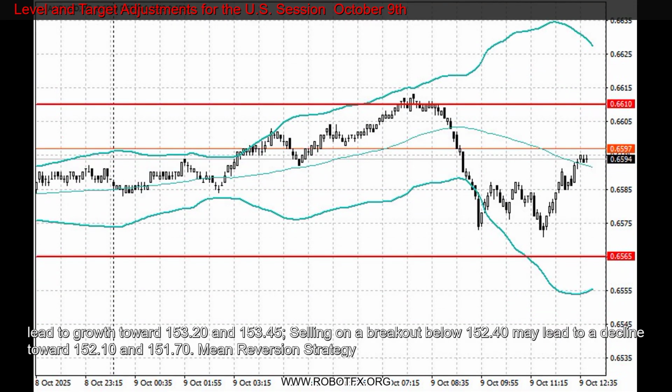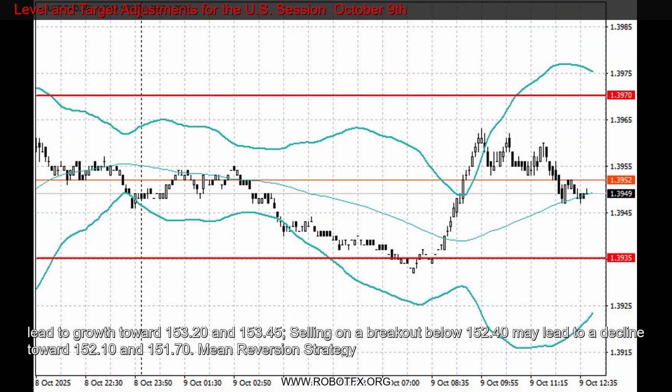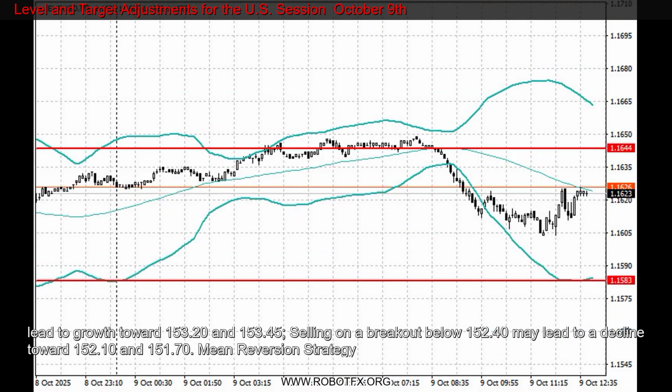GBP/USD: buying on a breakout above 1.3395 may lead to growth toward 1.3424 and 1.3450. Selling on a breakout below 1.3375 may lead to a decline toward 1.3350 and 1.3326.